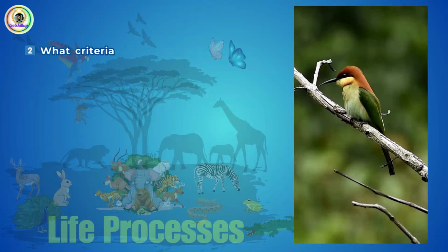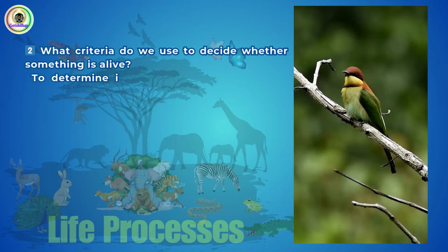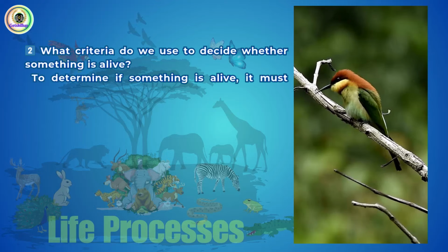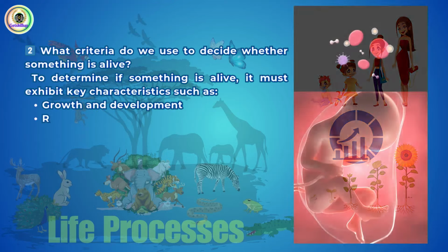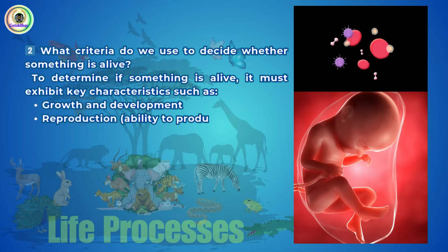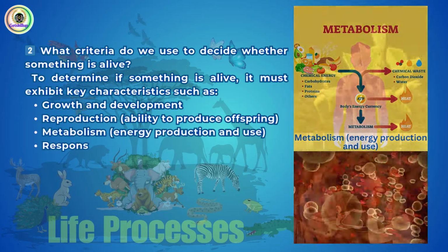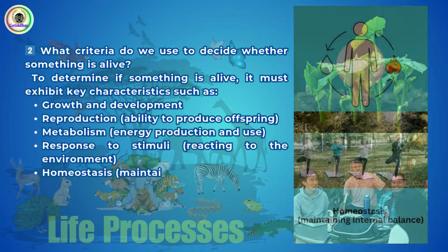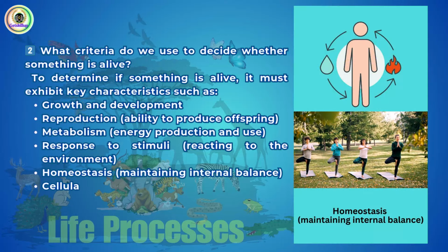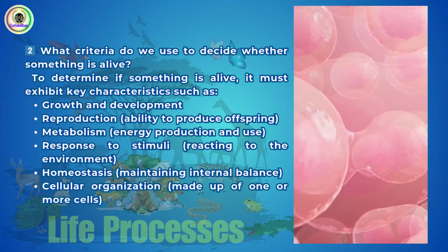What criteria do we use to decide whether something is alive? To determine if something is alive, it must exhibit key characteristics such as growth and development, reproduction, ability to produce offspring, metabolism, energy production and use, response to stimuli, reacting to the environment, homeostasis, maintaining internal balance, cellular organization, made up of one or more cells.